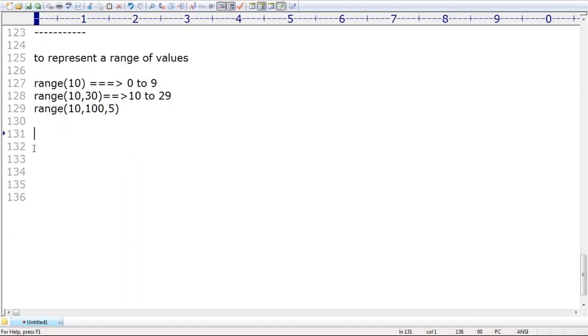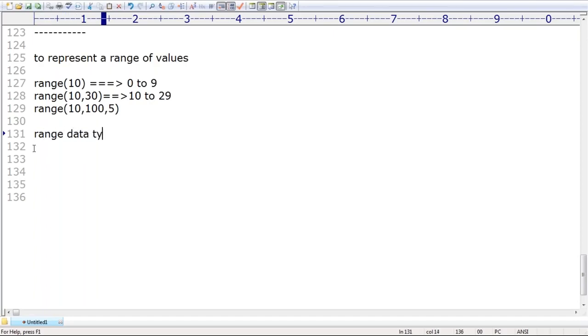Okay, that's all. Now my question is, is range mutable or immutable? Take special care here. Make sure, range data type is always immutable.